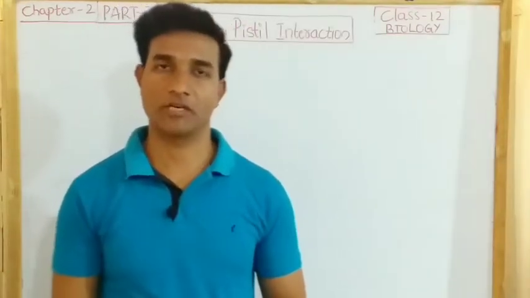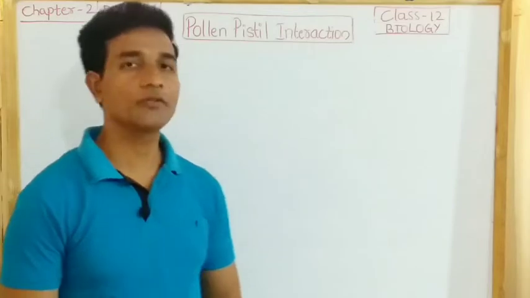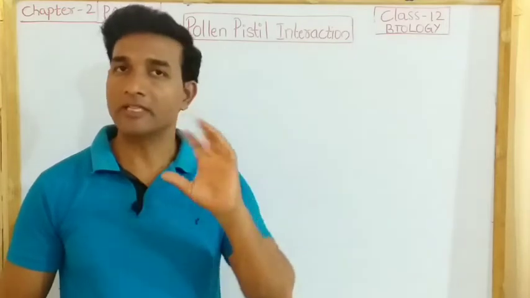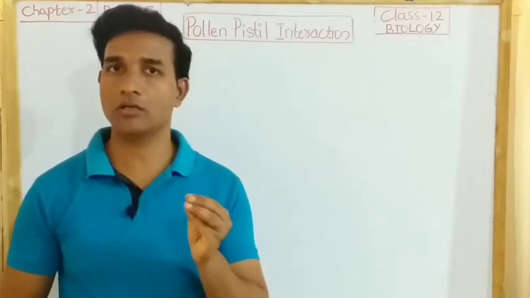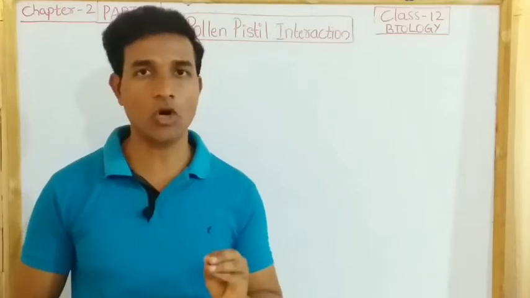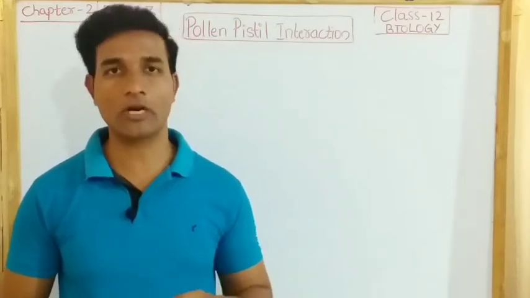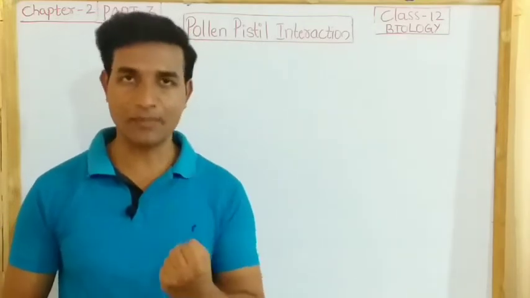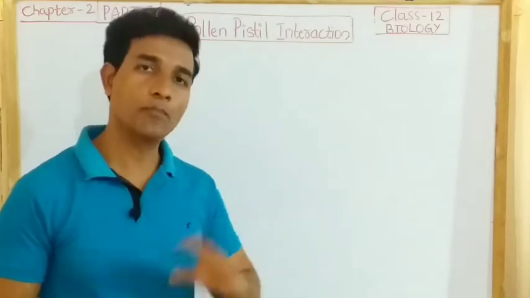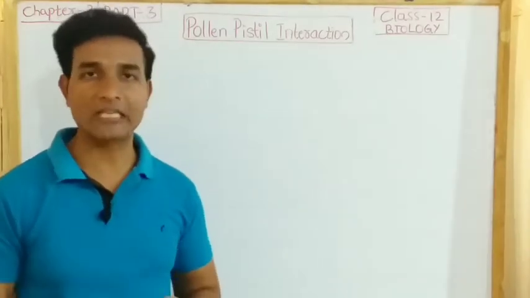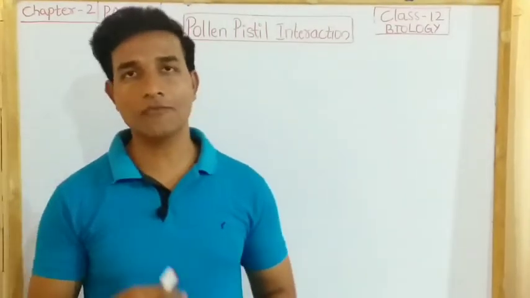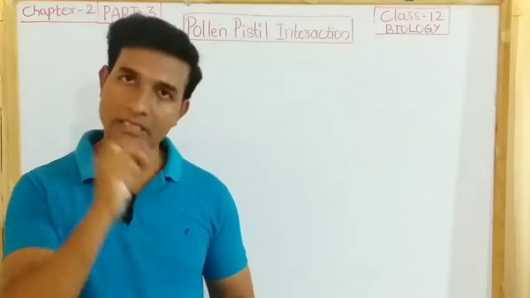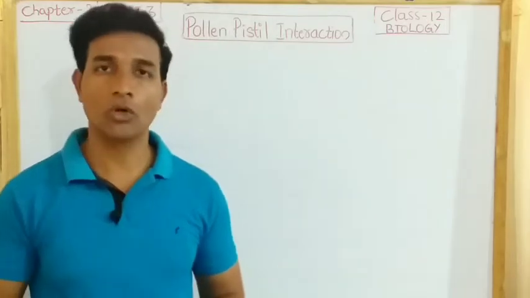Pollen-pistil interaction. This is a type of interaction of the pollen grain with the pistil. The pistil has the ability to recognize whether the pollen is of the right type or wrong type. If it is of the right type, it is called compatible. If it is of the wrong type, it is called incompatible. If the pollen is of the right type, the pistil will accept the pollen grains and promote the post-pollination events that occur during fertilization. If the pollen is of the wrong type, the pistil rejects the pollen by preventing the pollen germination on the stigma or the pollen tube growth in the style.